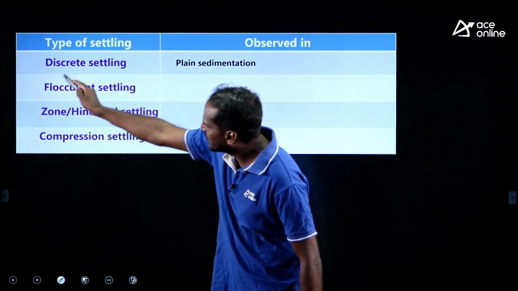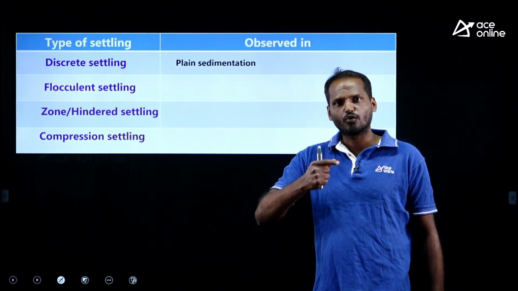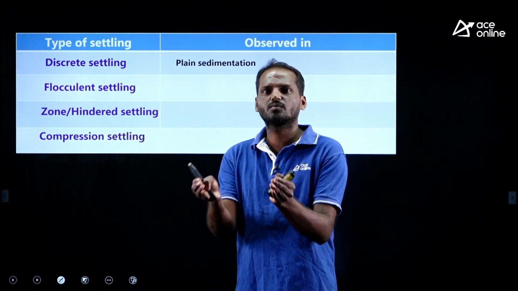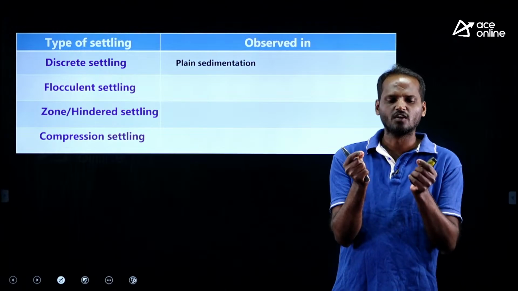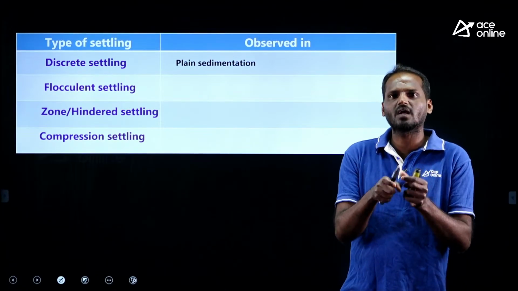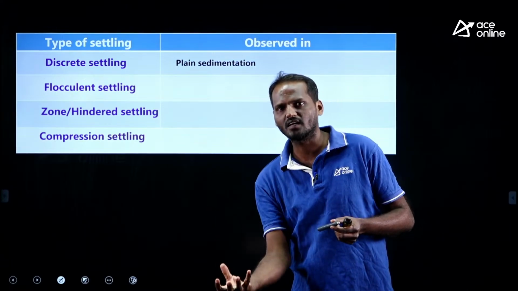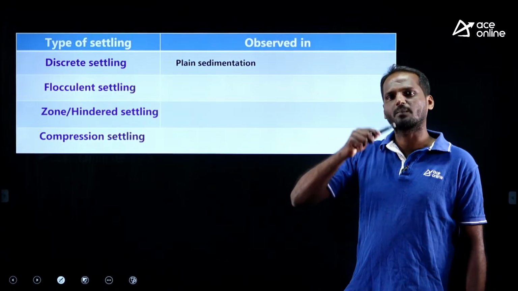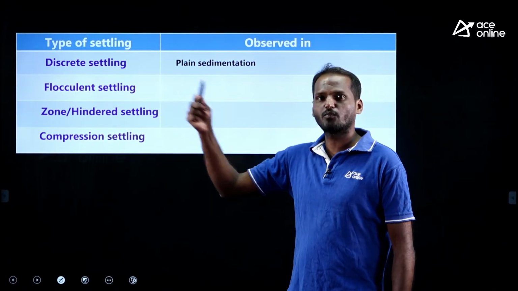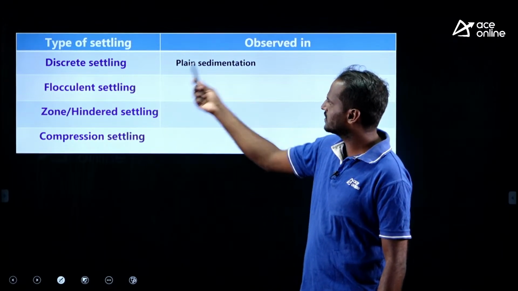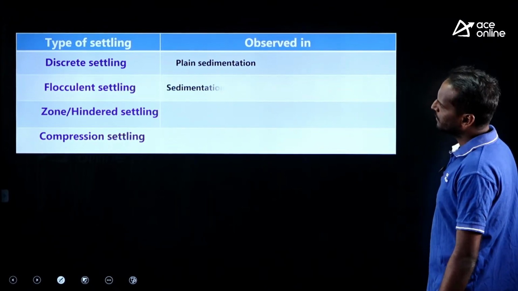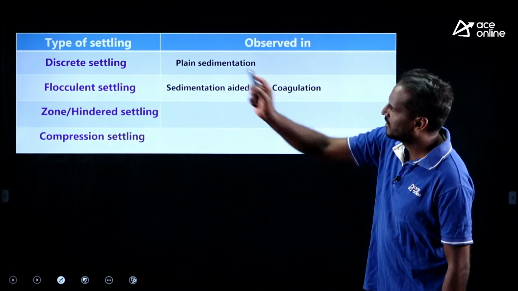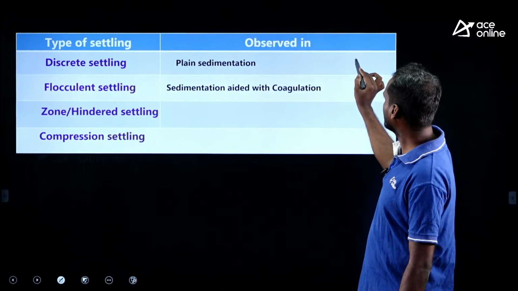What about flocculent settling? Flocculent settling means we add coagulant to water to destabilize the colloidal particles. Once the destabilization is done, all those colloidal particles coalesce with each other, come together and become a bigger particle, then the settlement occurs. Therefore, flocculent particles' properties change with time, while discrete particle properties do not change. It is type 2 settling, which you observe in sedimentation aided with coagulation. Write down here type 1, type 2.